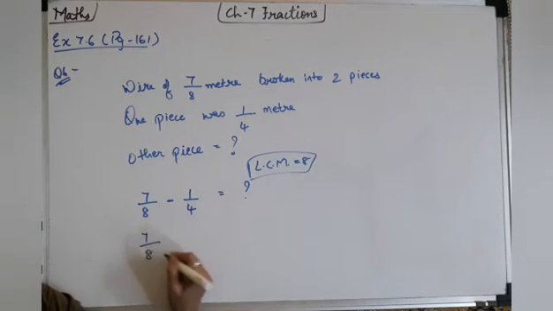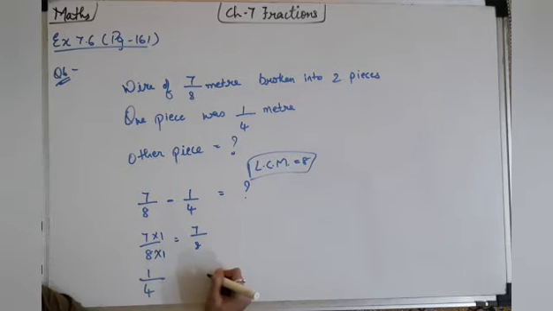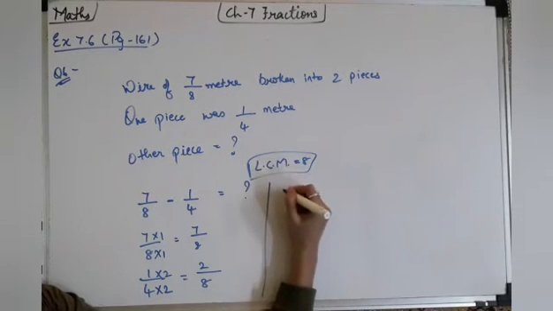So 7/8. Here you can see the denominator is already 8. Right. So by which number will I multiply? I will get 8 only, so I will multiply by 1. So here it is 7/8. We got the answer. The next fraction is 1/4. By which number will I multiply 4 to get 8? Multiply by 2, right? So 1 2s are 2 and 4 2s are 8. Right? So here we will get that